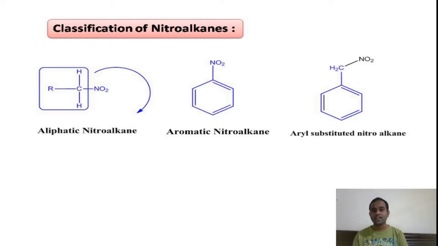Such nitroalkanes are correctly called aryl substituted nitroalkanes. So totally, if you look at the classification of nitroalkanes, we have three types: aliphatic nitroalkanes, aromatic nitroalkanes, and aryl substituted nitroalkanes. In this video, we are going to discuss the aromatic nitroalkanes. Example, nitrobenzene.